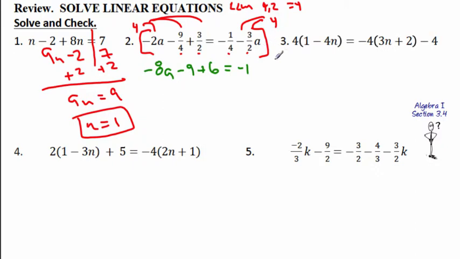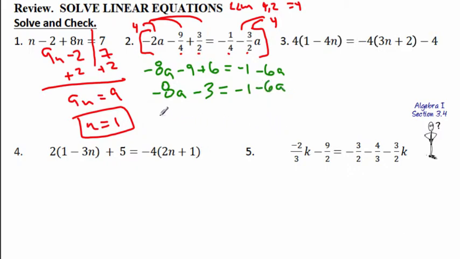As I multiply through, it takes care of all of the fractions. No more fractions. And then I'm left with a nice, simple multi-step equation like number 1 here. I'm going to combine some like terms. Negative 8a. What are we going to get here? Minus 3 equals negative 1 minus 6a.